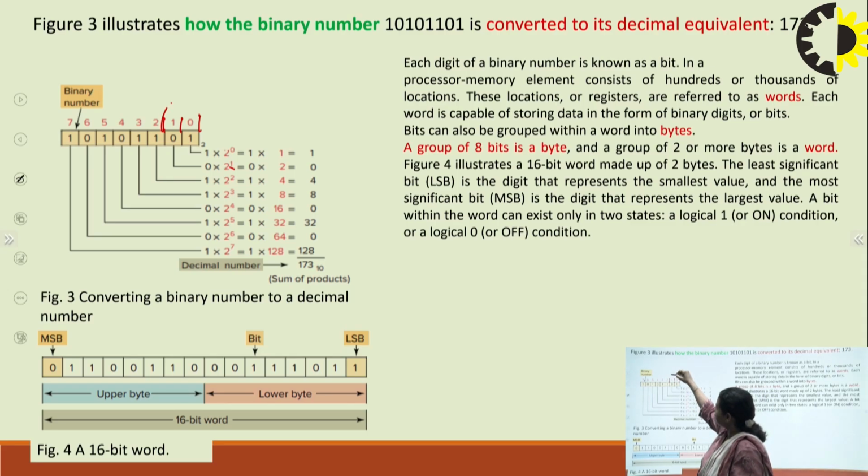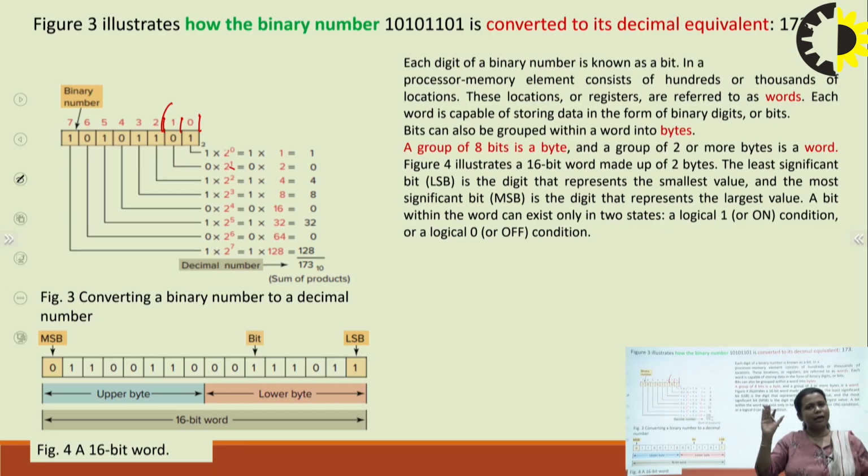Similarly, 1 into 2 to the power 2, 1 into 2 to the power 3, 0 into 2 to the power 4. In a similar way you follow the same pattern. Just remember that these positional values are used as powers, and the power is of the base of that number system from which we are converting. So we are changing a number system from binary to another.